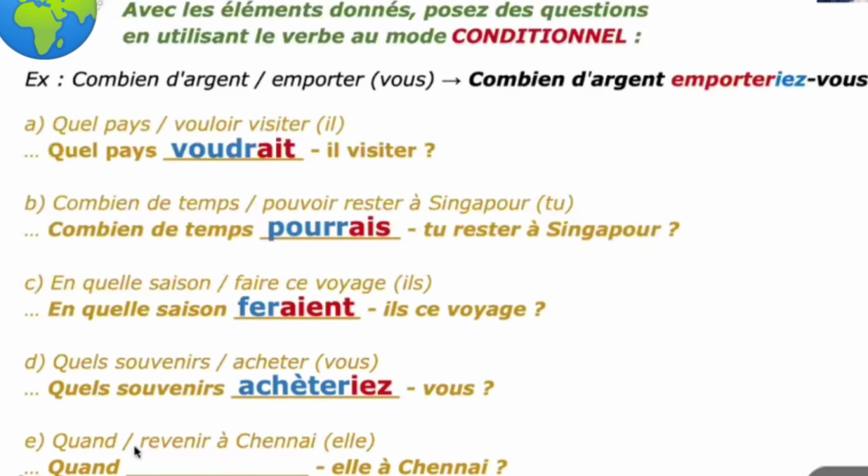You have a special irregular conditional stem, it will be reviendr. That is the stem, and according to the subject you have to add the ending. All the verbs here are irregular. Remember these verbs, they are irregular, so you must remember them. Okay, thank you.